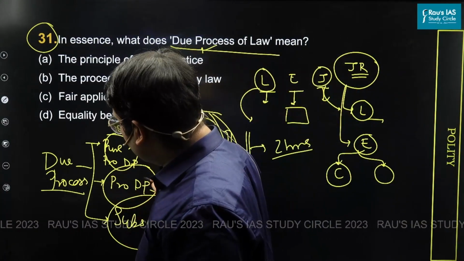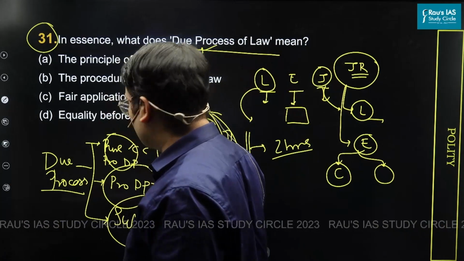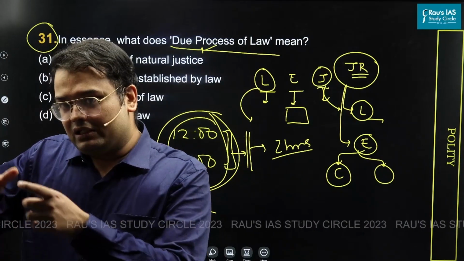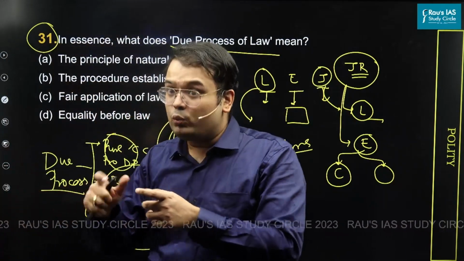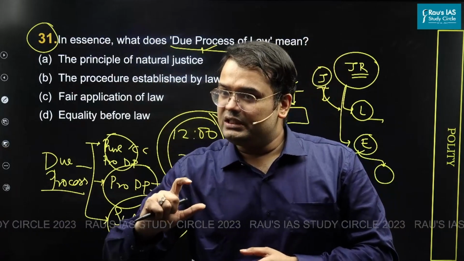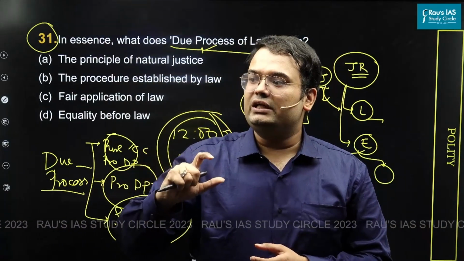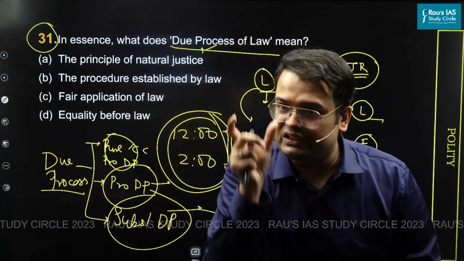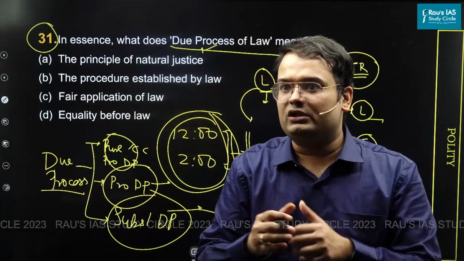Now that we have understood procedural due process and substantive due process, the next question is, whenever we are increasing the scope of due process, what exactly are we trying to achieve? We are increasing the scope of due process in a way in which we want to ensure proper application of justice. The moral value of justice should prevail in the way in which the law is applied.